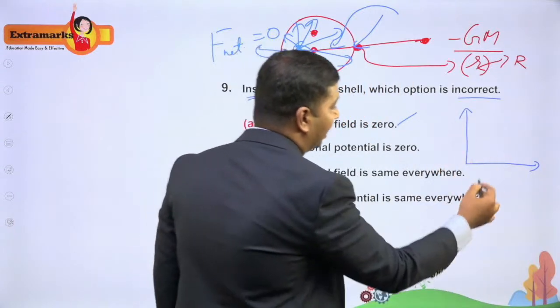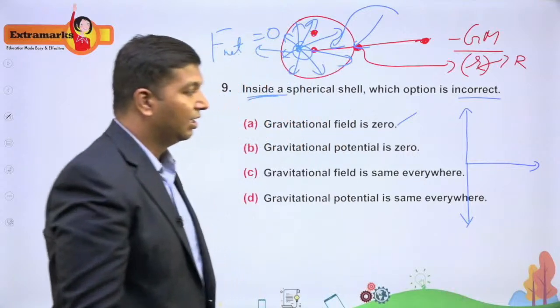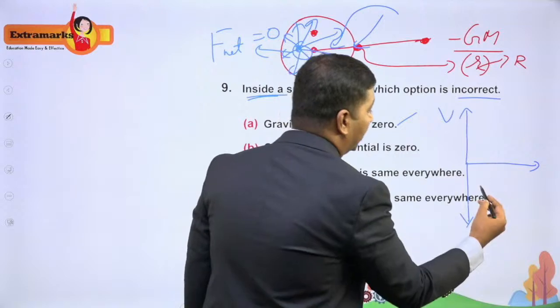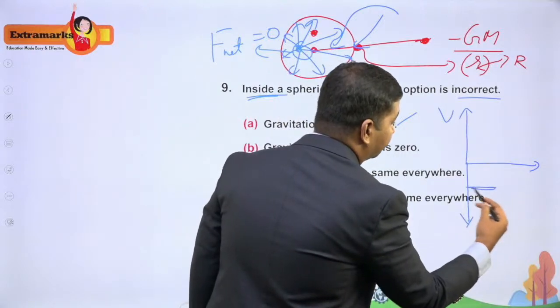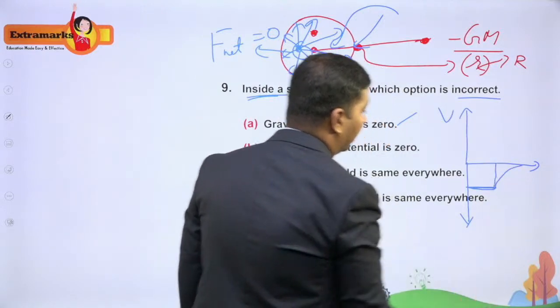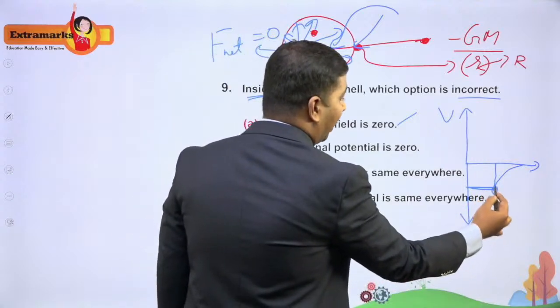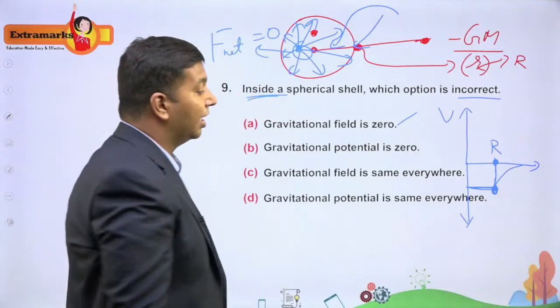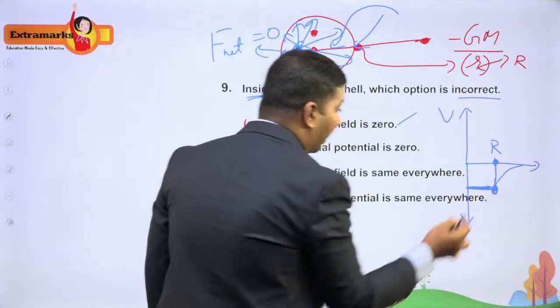So sometimes we'll write like this. Otherwise, if you consider the magnitude, we'll use the negative axis also. So this is the potential. The graph looks like this. Whatever potential you have at the surface, which corresponds to the radius of the shell, the same potential you have inside also, at any point inside.